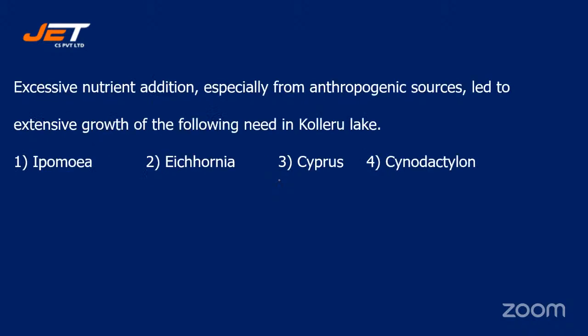Next question. Excessive nutrient addition, especially from anthropogenic sources, led to extensive growth of the following weed in Kolleru Lake.